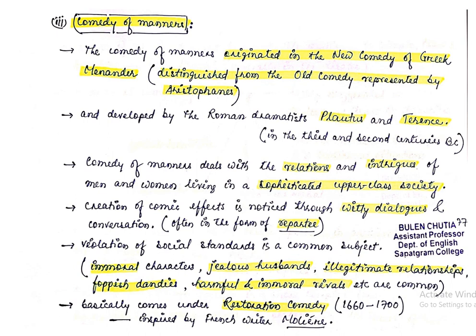The comedy of manners originated in the new comedy of the Greek Menander. Okay, this new comedy is distinguished from the old comedy, which was represented by Aristophanes. I think you know the name of Aristophanes. In the previous class, we came across who Aristophanes was and what his contribution was. So the comedy of manners originated in the new comedy, which was led by Menander. Just try to remember that, and developed by the Roman dramatists Plautus and Terence.